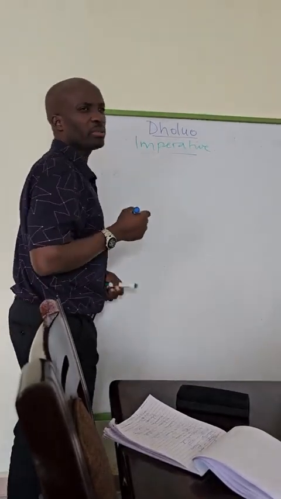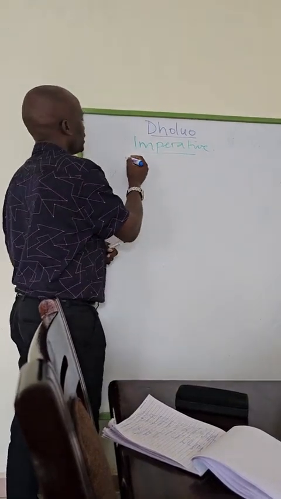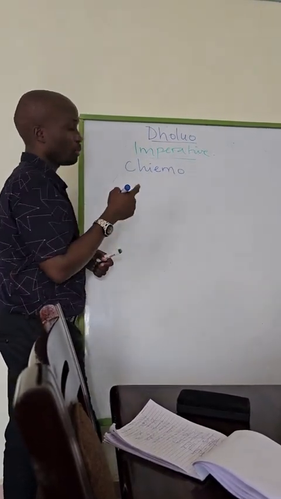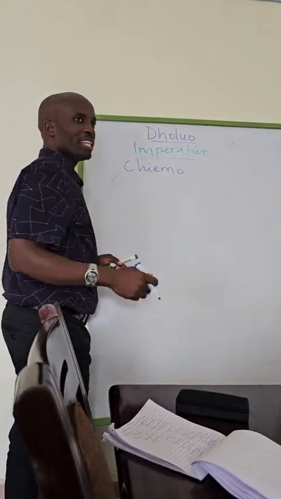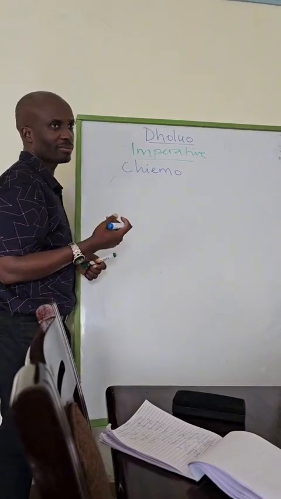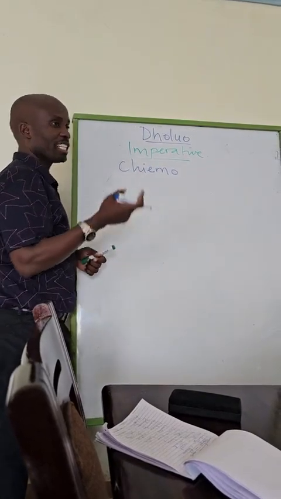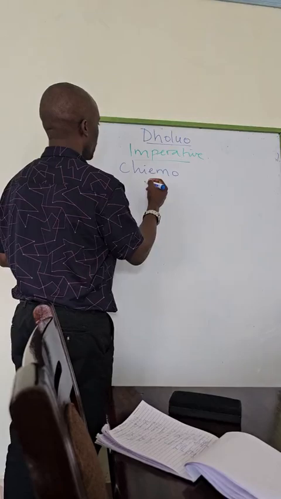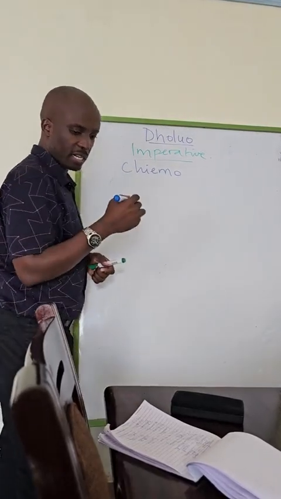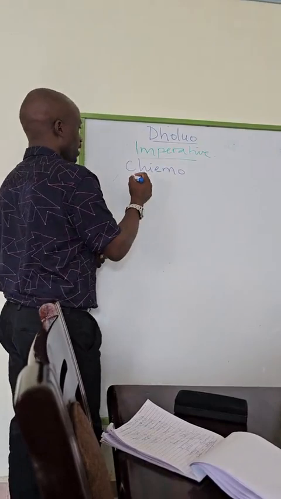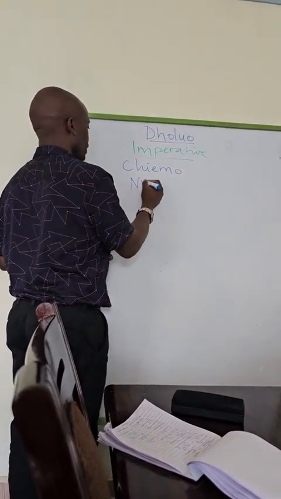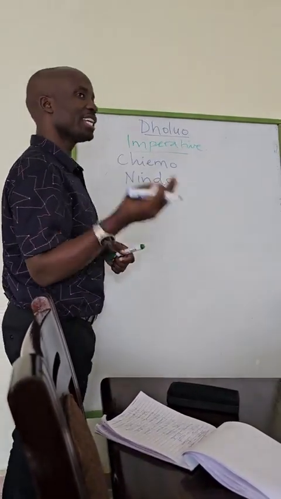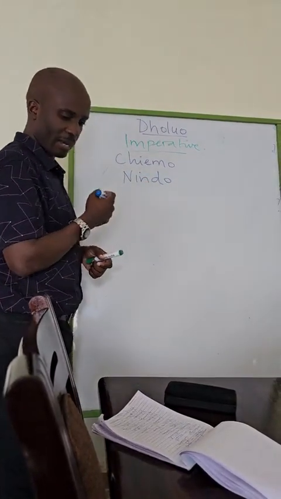To eat, what did we say to eat is? Chiemo. And it's very funny because when you talk about nouns, you'll find that chiemo can be the verb and it can also be a noun. Chiemo is to eat, and the food itself can also be referred to as chiemo. Then we have another example of to sleep. Nindo, which can also be the sleep itself, and it also means to sleep.